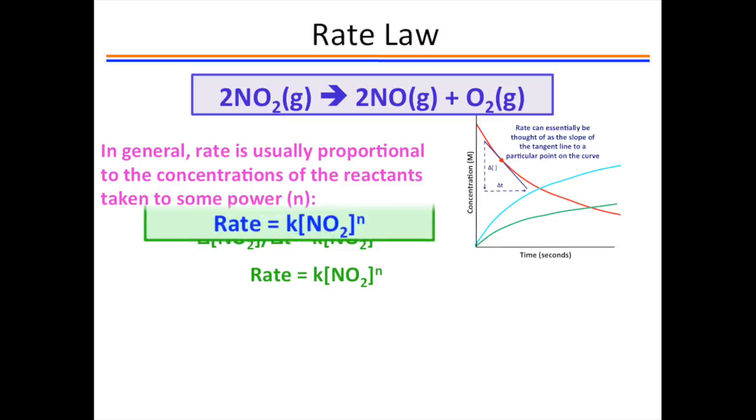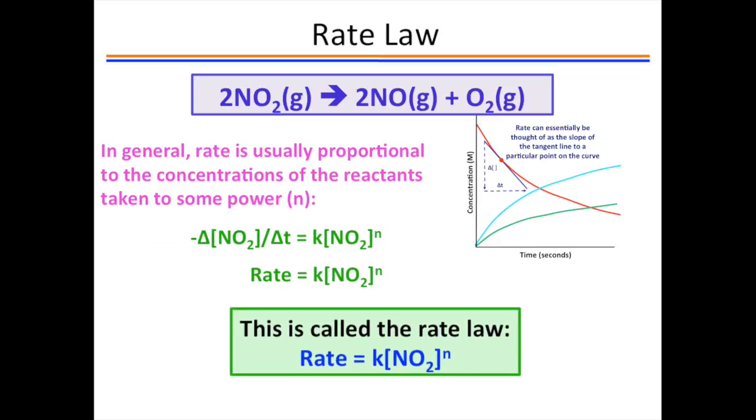This expression is called the rate law. K is called the rate constant, and the exponent is called the order of the reaction. Determining K and n tells us the rate law.